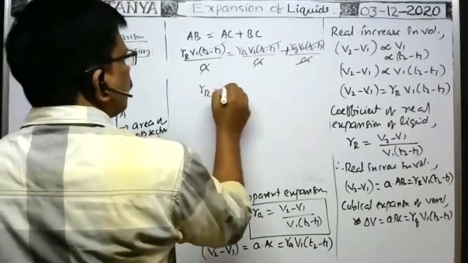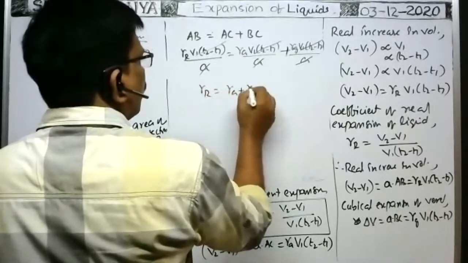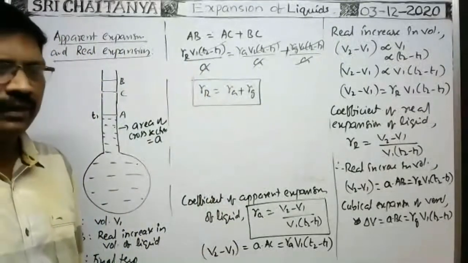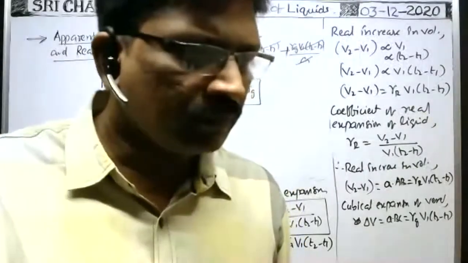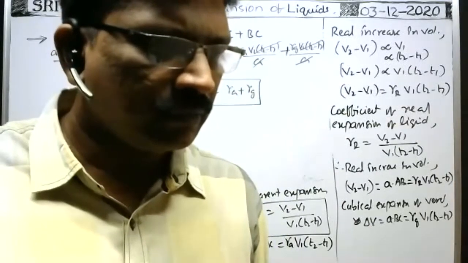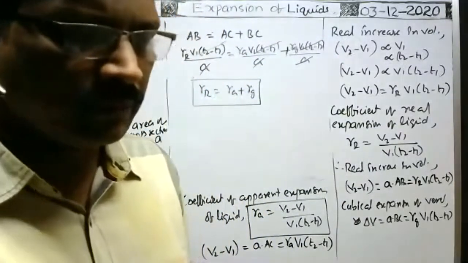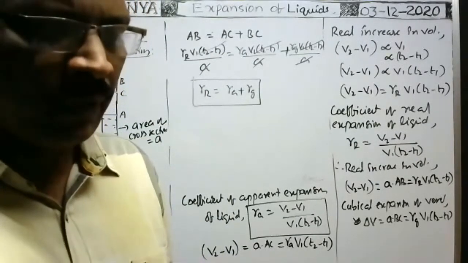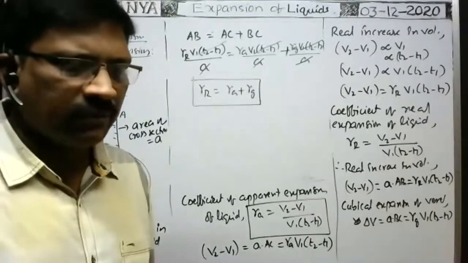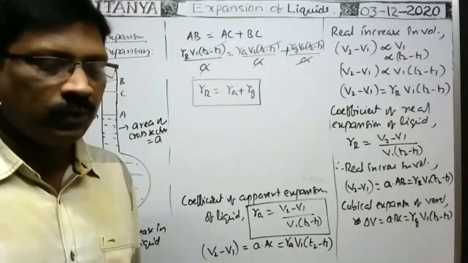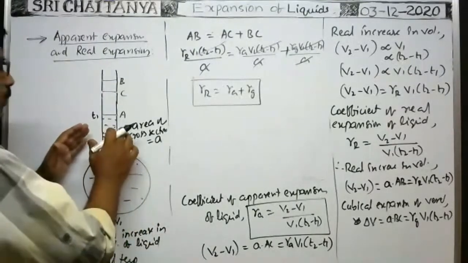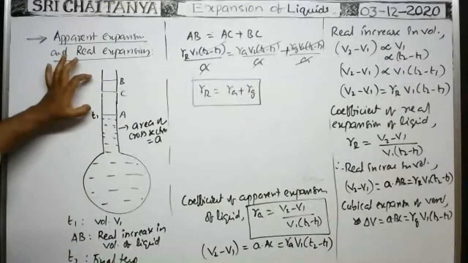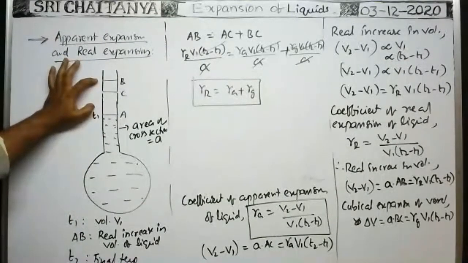Therefore, gamma R is equal to gamma apparent plus gamma Z. This is the coefficient of real expansion of the liquid. If we do not consider the expansion of the vessel, the liquid level rises up to B. So AB is the real expansion of the liquid.